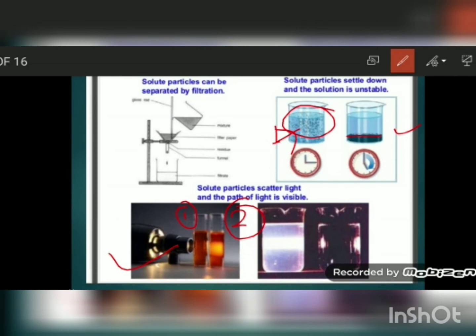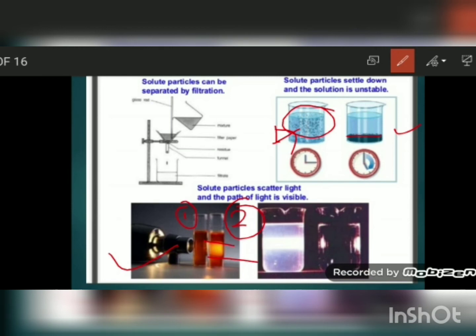In a true solution, you cannot see the path of light. See the color of the solution. It looks the same in the entire bulk. But in the second figure, you can see the central part is a little lighter. It means it is showing the path of light.